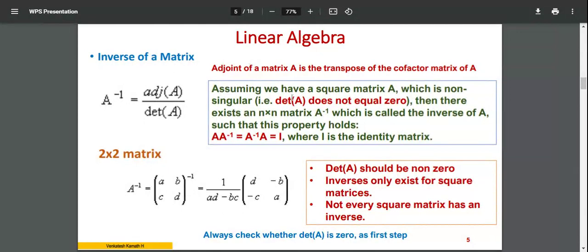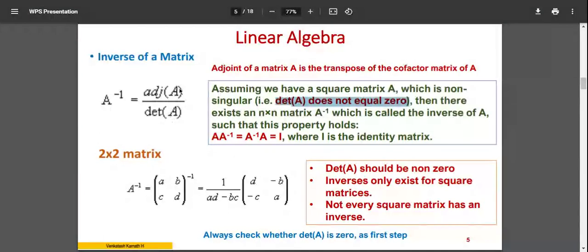One important thing that you should understand is the definition of it, what it means in A inverse. Assuming we have a square matrix which is non-singular, non-singular means the determinant is not equal to 0. A singular matrix is the other way around. A singular matrix is one where the determinant of A is 0.